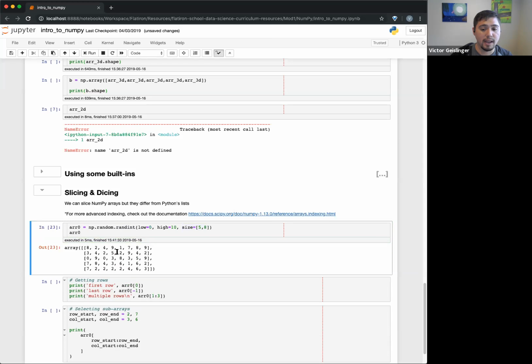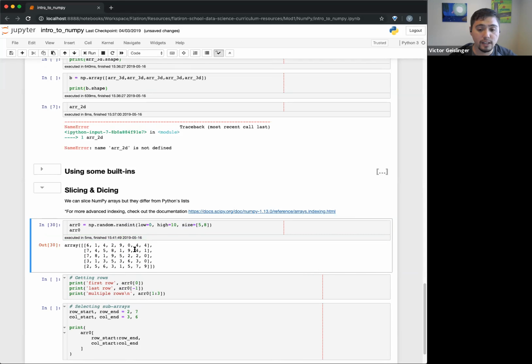So you can see here, I have this array right here, and you can see it goes 8, there's a 0 here, there's a 9, 3, and it's a 5 by 8 matrix. So there's 5 rows, 8 columns. And if I run this again, you'll see that it's different each time, right? So random. That's a useful thing to do.